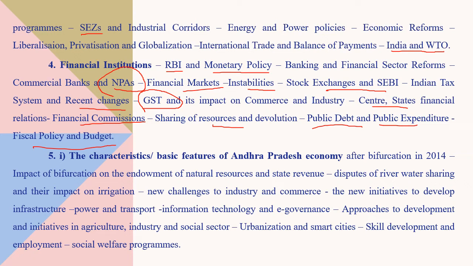Then comes the characteristic and basic features of Andhra Pradesh economy. After bifurcation 2014, impact of bifurcation on the endowment of natural resources and state revenue, disputes of river water between Krishna and Godavari, water sharing and their impact on irrigation, mainly the Krishna irrigation. But still we are listening in the news.